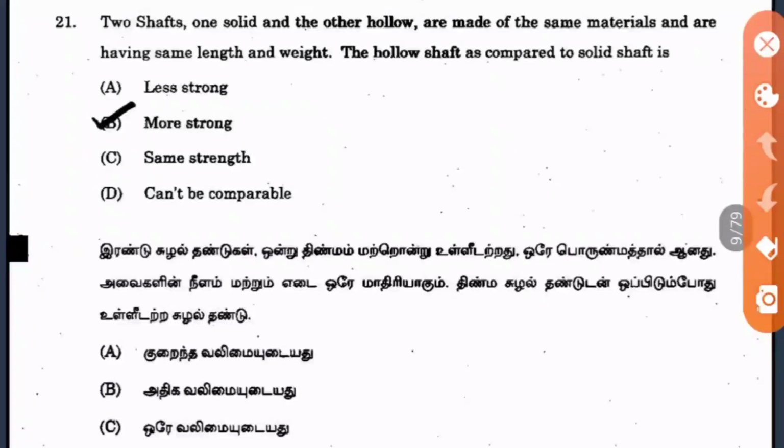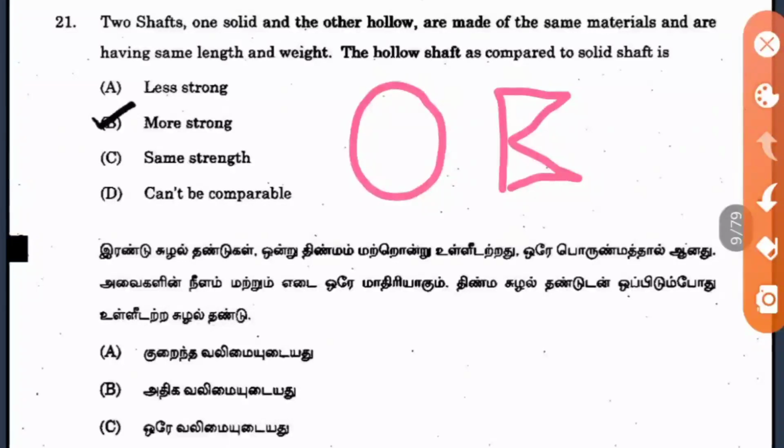Why I am telling this: in the shaft when torsion occurs, the torsion diagram will be like this. This is for a circular section. For a circular section the torque diagram or torsion diagram will be like this.